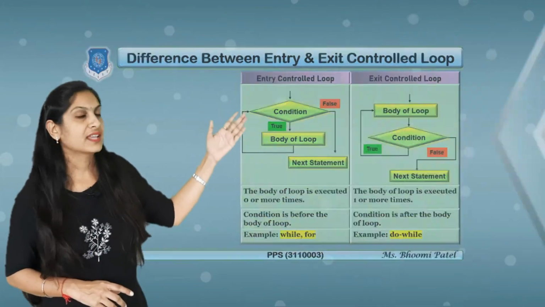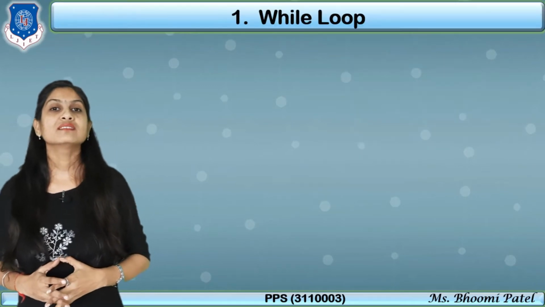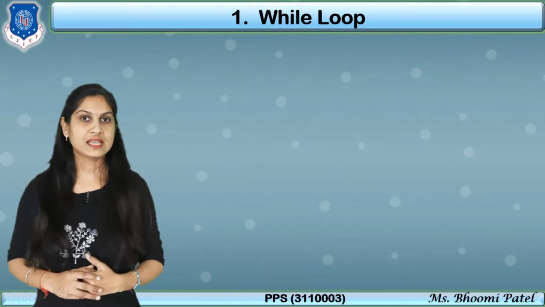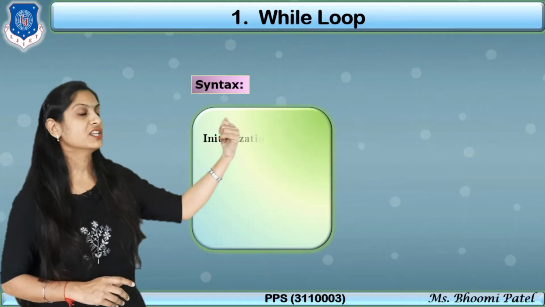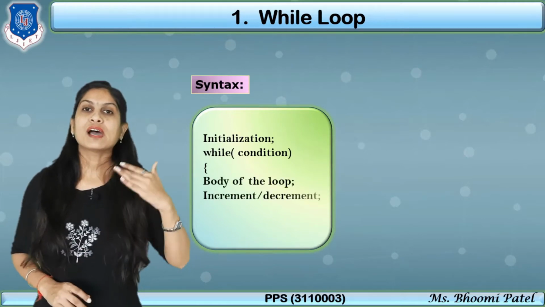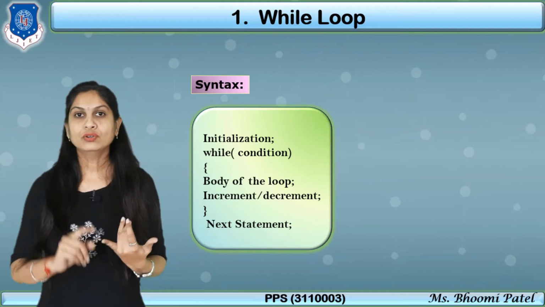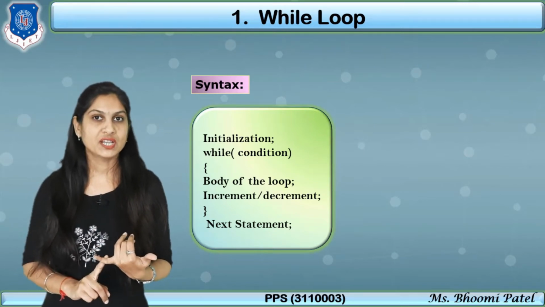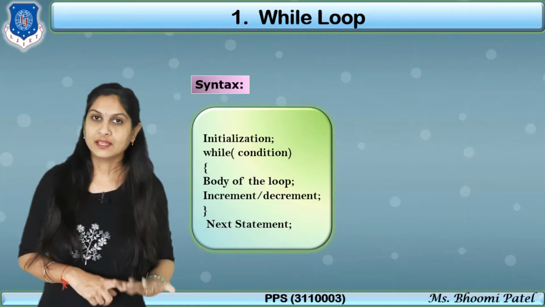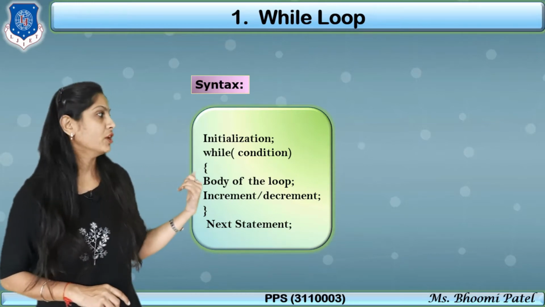So let's move to the second, that is the while loop. Here the while loop is in the category of entry control. So let's see the syntax here. First the initialization is there. Now what is the meaning of initialization? When you are writing any program using a loop, you need the starting value, then the ending value, that is our condition where you want to stop. Then you have to increment or decrement the value of the condition, and then the body of the loop.